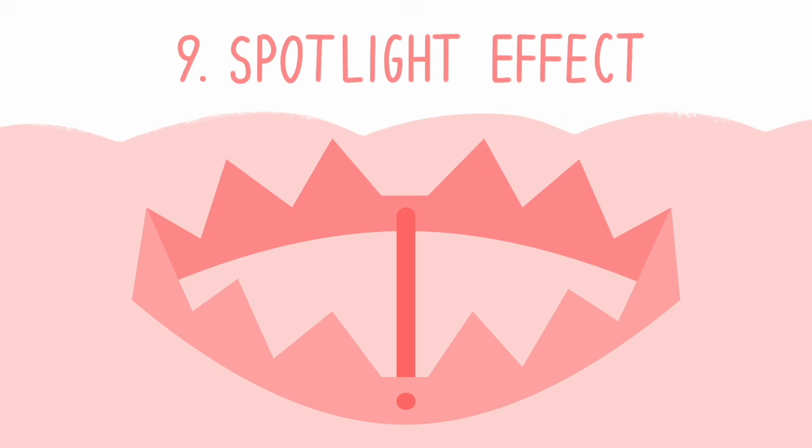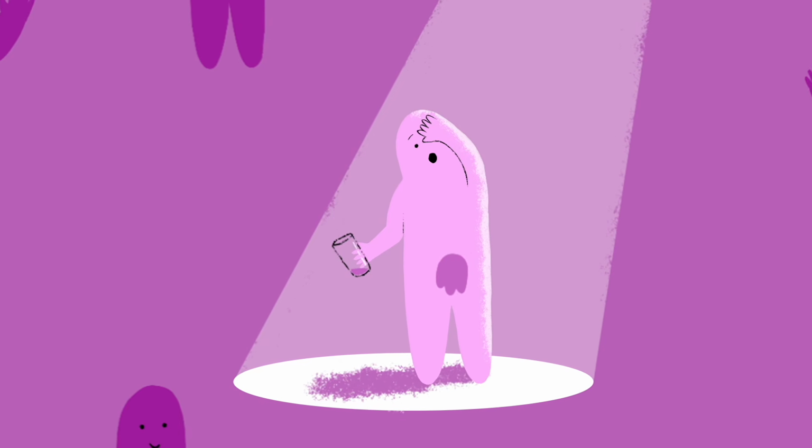9. Spotlight Effect. The tendency to overestimate how much people notice us is called the spotlight effect. For example, we might think others are observing and judging our appearance at a party and feel embarrassed because we spilled a drink on ourselves, when in reality others are paying little if any attention to us and are likely more concerned with their own appearance and behaviour. This bias can make us feel overly self-conscious and lead to social anxiety.